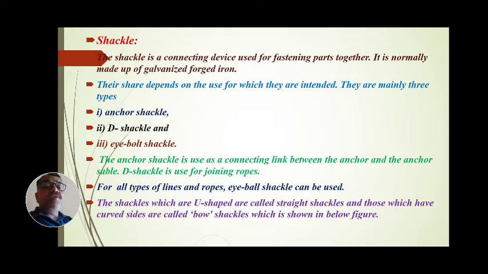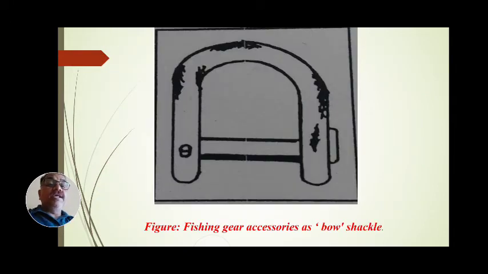This means shackles are of two types. Shackles which are U-shaped are called straight shackles, and shackles which are curved are called bow shackles. This is the figure of a shackle, a fishing gear accessory, the bow shackle. The bow shackle is a curved shackle, and it is used to connect pieces of net webbing to each other, and for different purposes: for fastening the anchor material, ropes, cables, or pieces of net webbing. This is the bow shackle type of shackle.